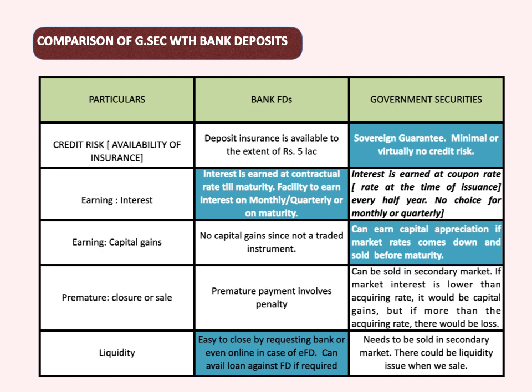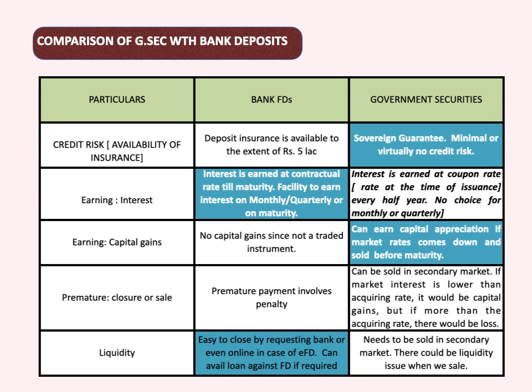Of course, the choice is with the depositor to get it monthly, quarterly, or yearly, or at the time of maturity. If we opt for anything less than this, monthly or quarterly, it is definitely going to be at a discounted rate. Here, in the case of government securities, interest is paid every 6 months. So interest is earned at the coupon rate.